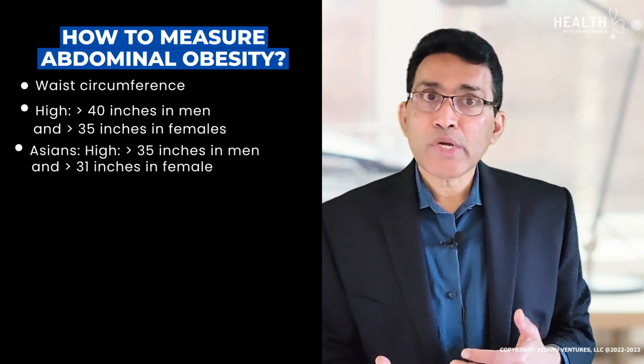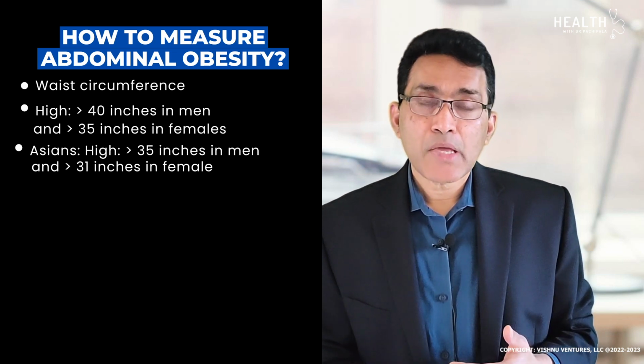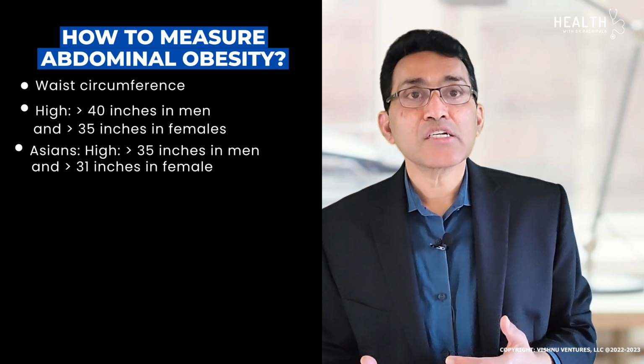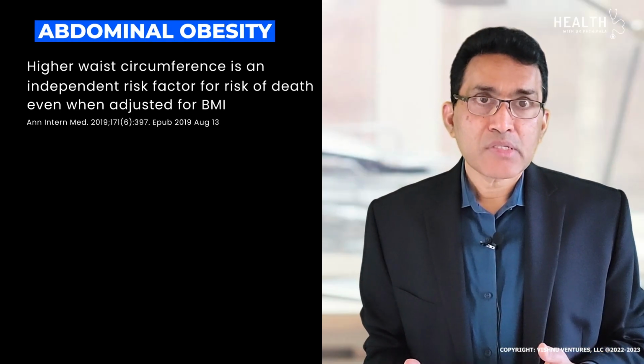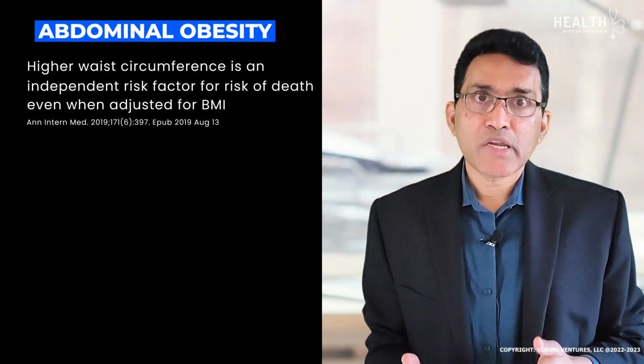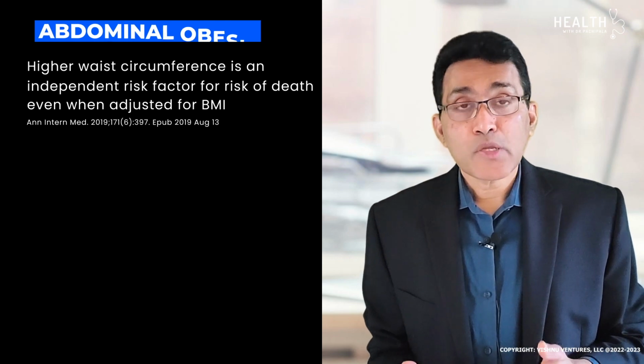In Asians, waist circumference of 35 inches in men and 31 in women is considered abnormal. In the Asian population, waist circumference is more important than BMI-based risk, even if BMI is in the normal range. Higher waist circumference is an independent risk factor for death, even when adjusted for body mass index.